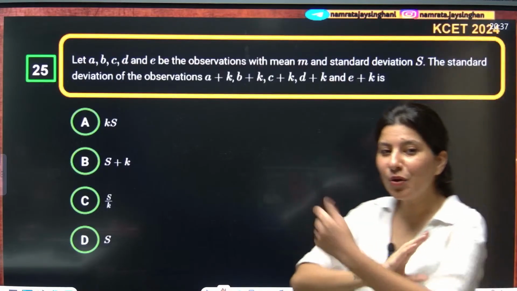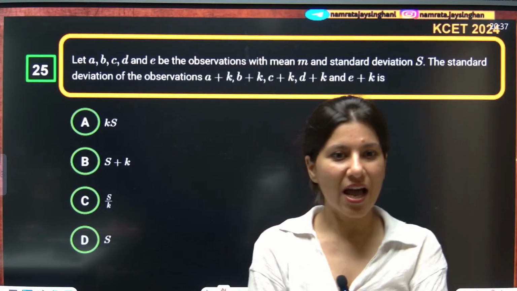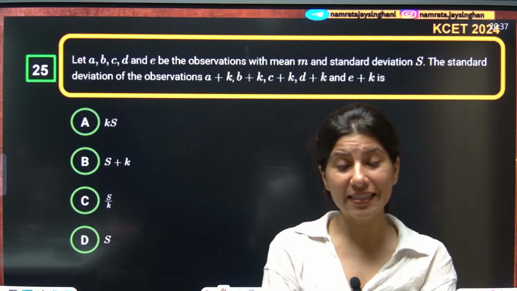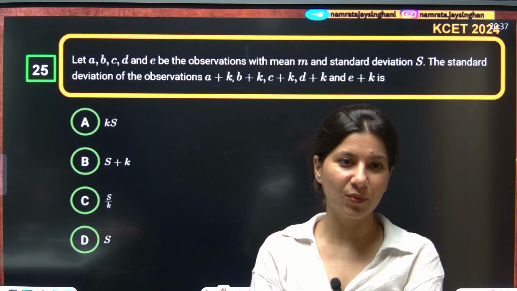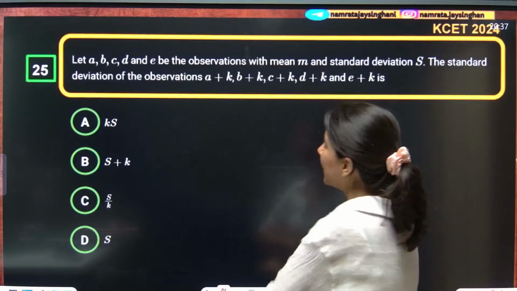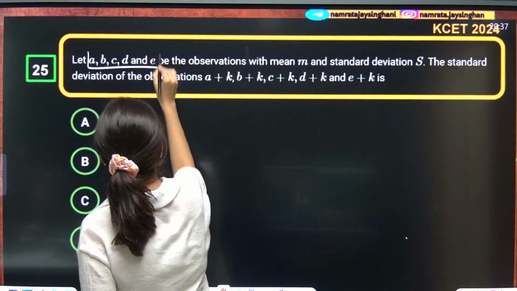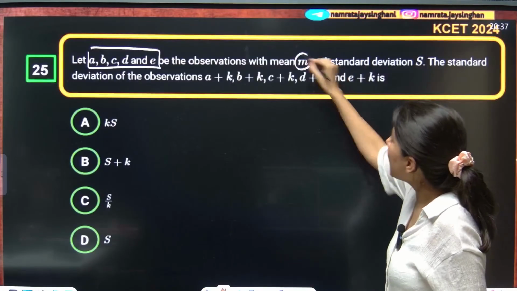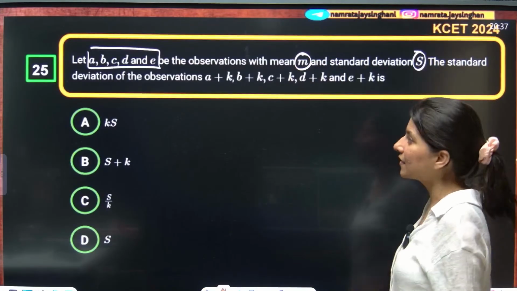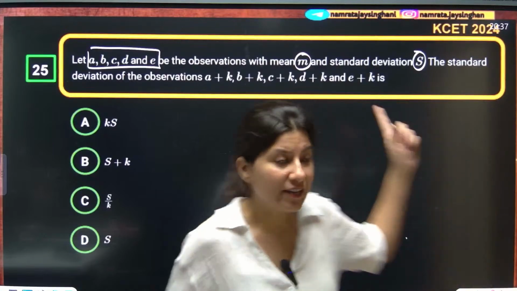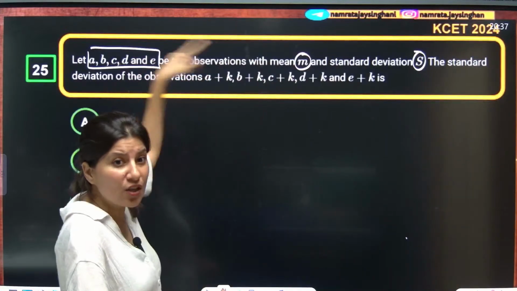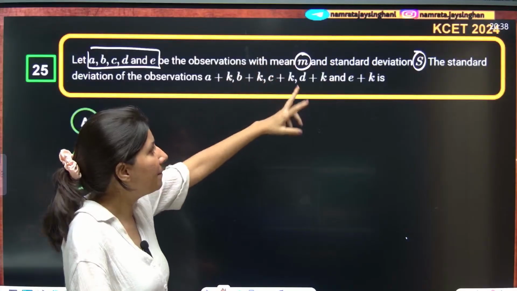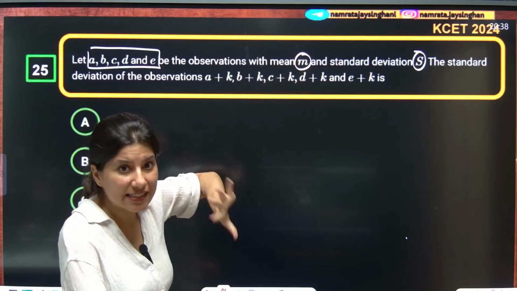I don't know who is going to tell me this question. I am standing right in front of you. Let's see how many of you know this concept. So the question says that A, B, C, D, E are the 5 observations we are having with mean M and standard deviation S. If you calculate the mean of these 5 observations, you will get M, but standard deviation is S.